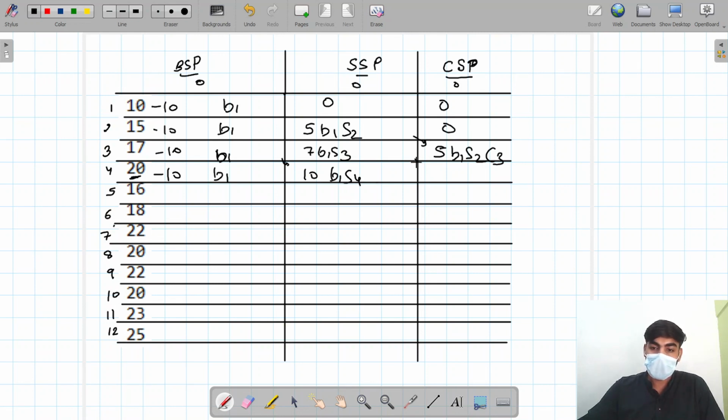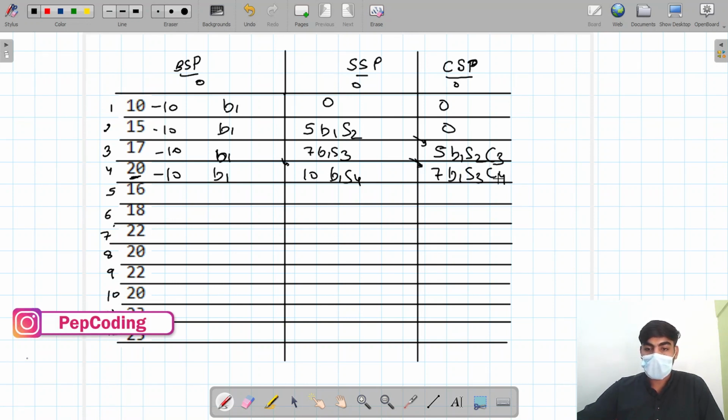Come to that point. If we cool down today, we get 7 rupee profit, or we take the previous as it is, we get 5 rupee profit. So which one is better? 7 rupee. So I am taking it as it is. I am taking 7 here, not 5. See it, cool down at 4th.